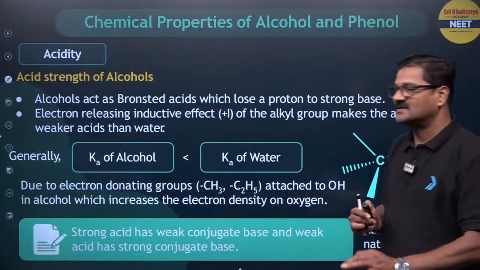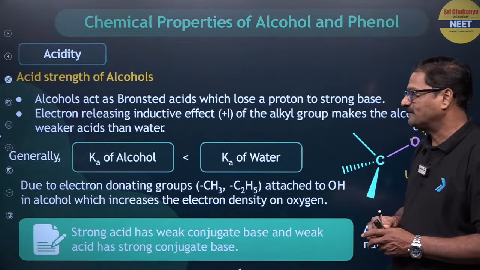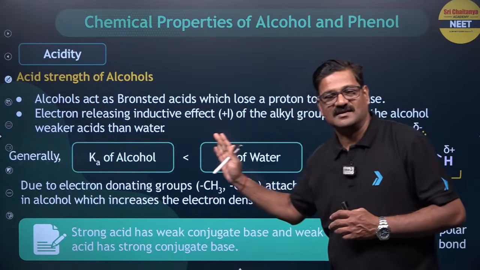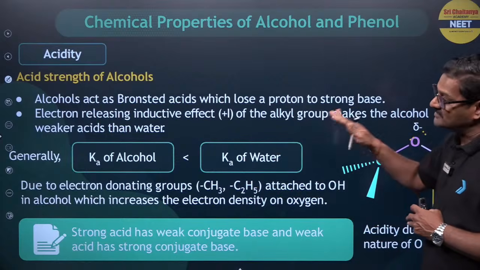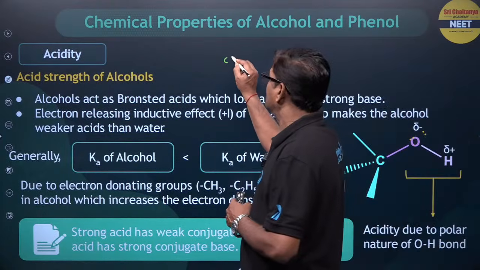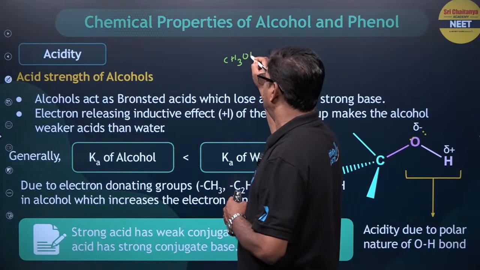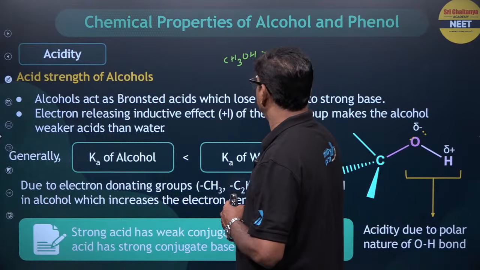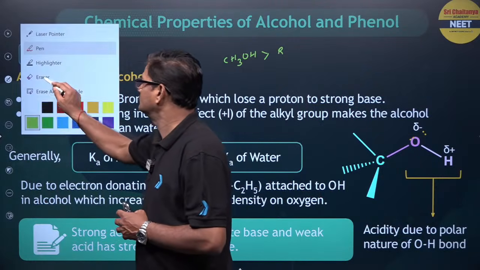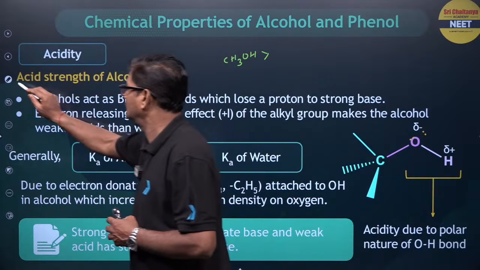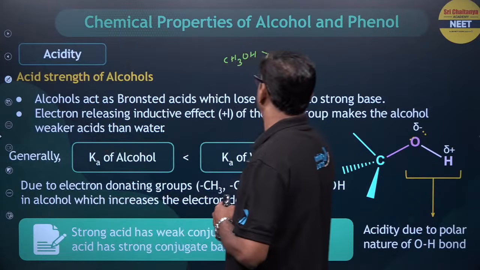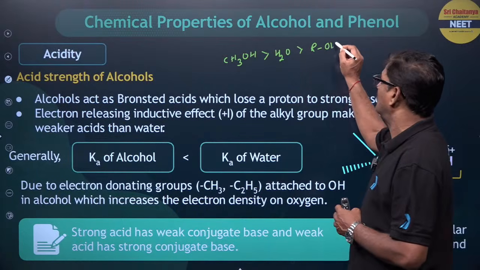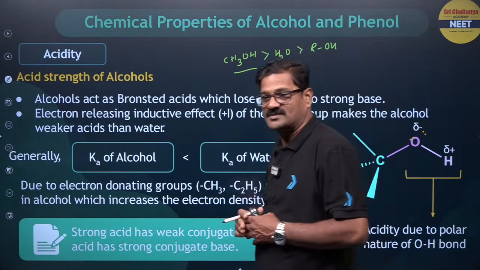Right now, acidic strength of alcohols. In general, alcohols are less acidic than water and more acidic than phenol. Of course, methyl alcohol is more acidic than water and it is more acidic than other alcohols. So this is an exception case.